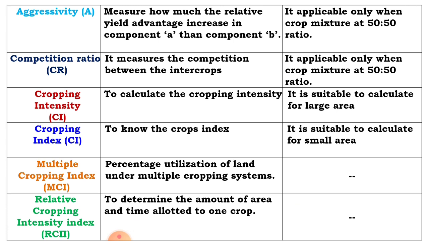Cropping intensity is suitable for calculating for a larger area, not for a small area. Cropping index is suitable for calculating for a small area, and for a large area cropping intensity is suitable. Then multiple cropping index is the percentage utilization of land under multiple cropping systems. And relative cropping intensity index is applicable to determine the amount of area and time allotted to one crop.